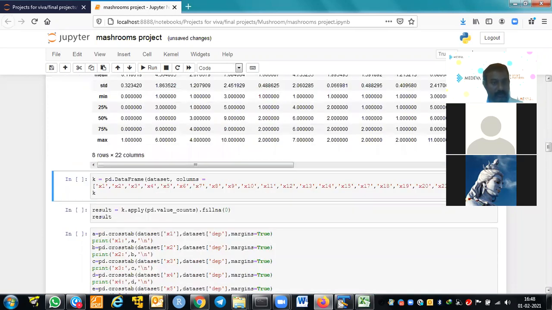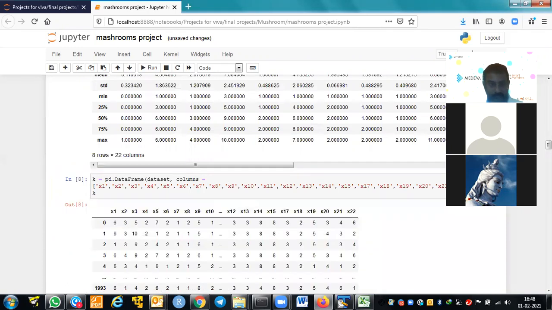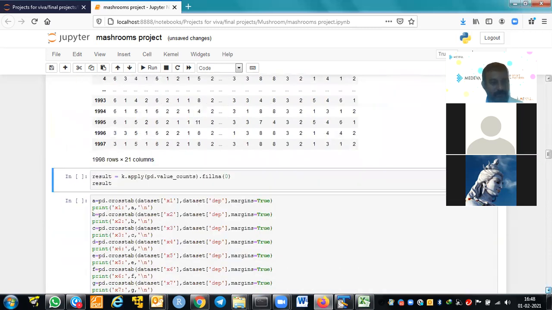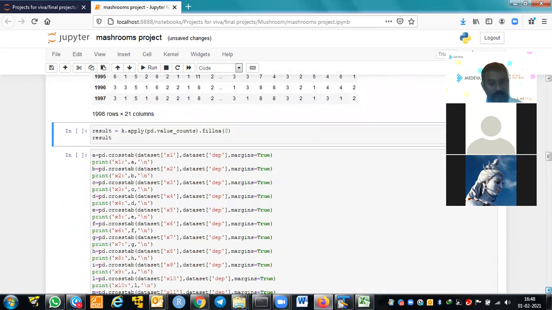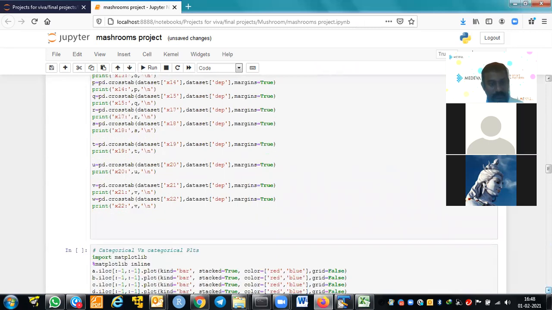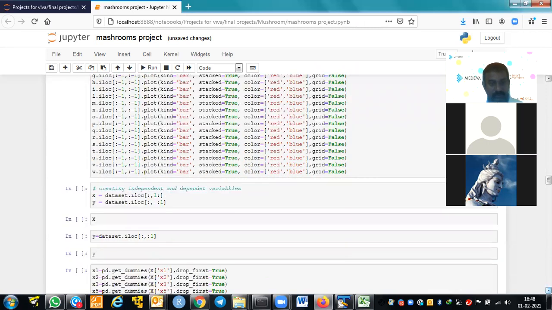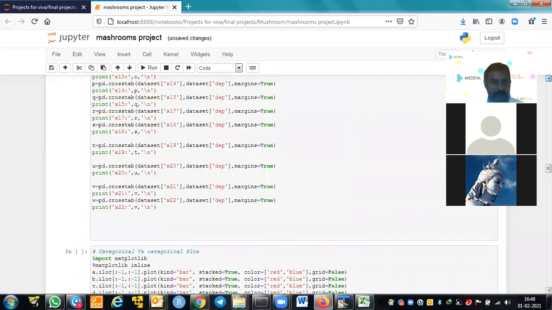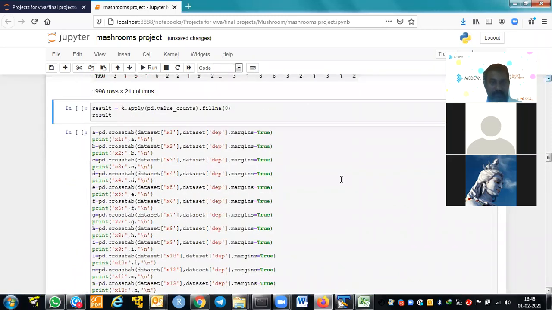What we are trying to do is find the cross tabulation of all these variables and see whether there is any relationship or not. We are basically trying to understand each independent variable against the dependent variable.